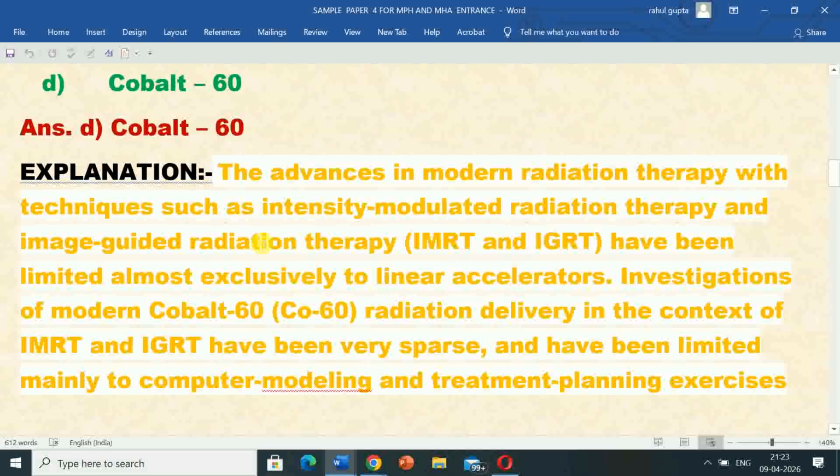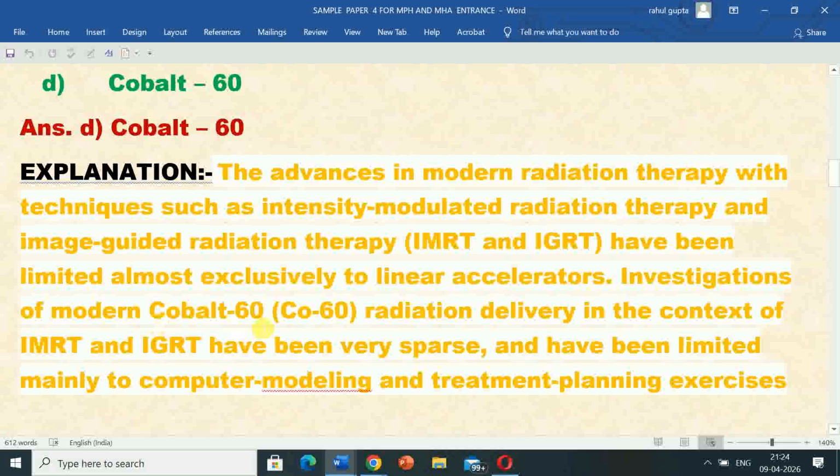Its explanation is the advances in modern radiation therapy with techniques such as intensity modulated radiation therapy, IMRT, and image guided radiation therapy, IGRT, have been limited almost exclusively to linear accelerators.